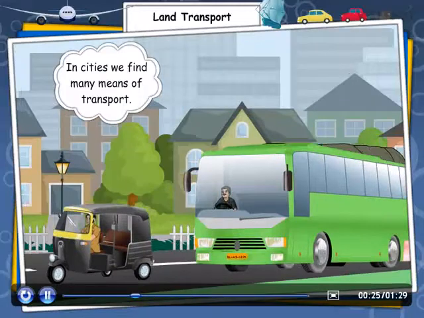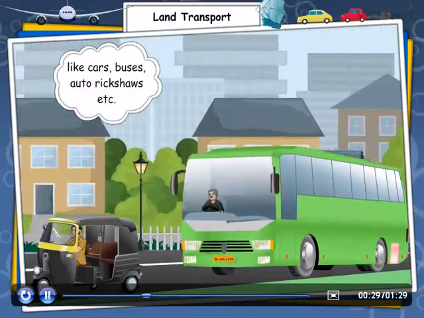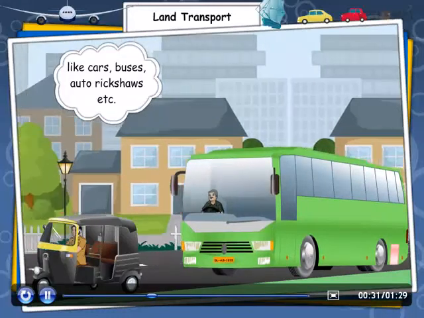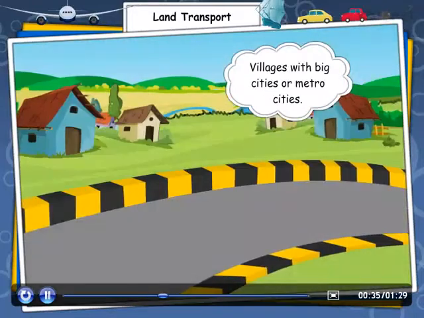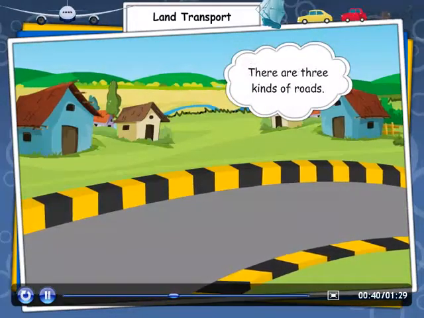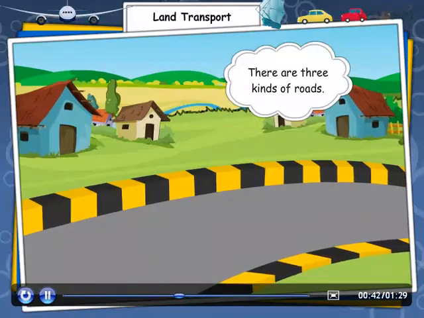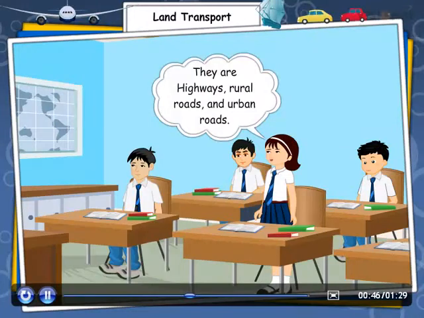In cities, we find many means of transport like cars, buses, auto rickshaws, etc. Roads help to connect small cities and villages with big cities or metro cities. There are 3 kinds of roads. Try to guess them. They are highways, rural roads and urban roads.